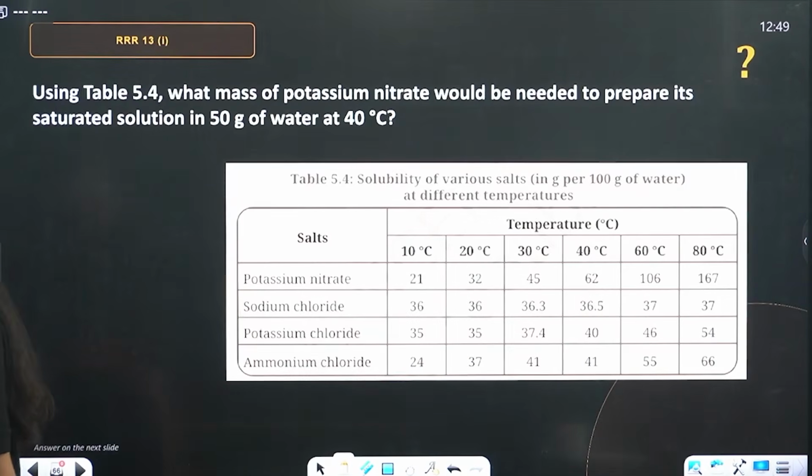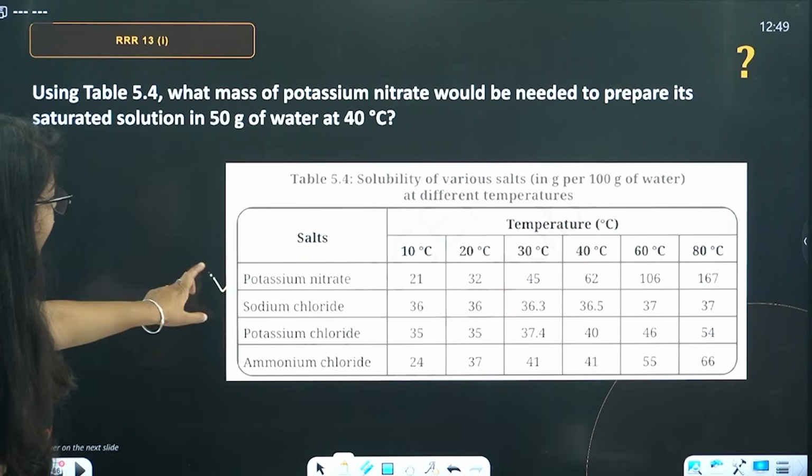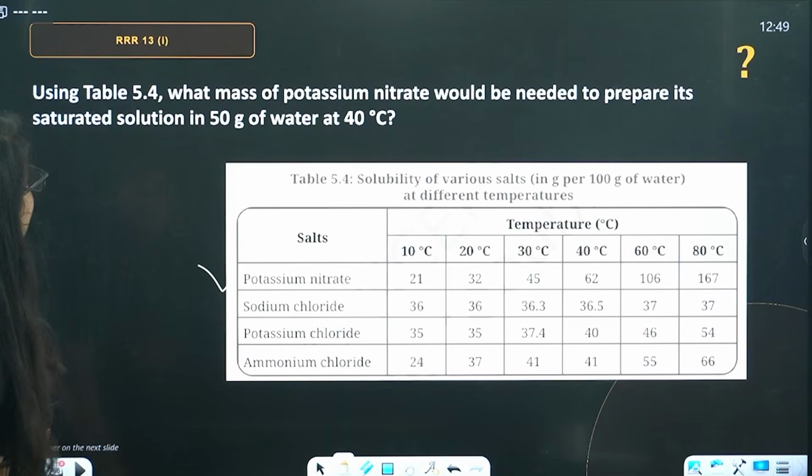Done. Great. Next, using table 5.4, what mass of potassium nitrate would be needed to prepare its saturated solution in 50 gram of water at 40 degrees Celsius?